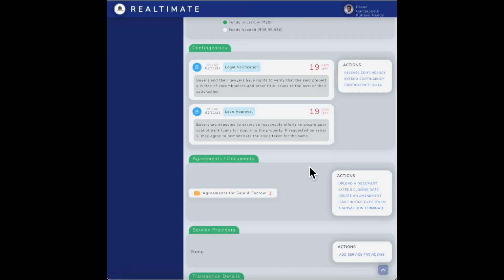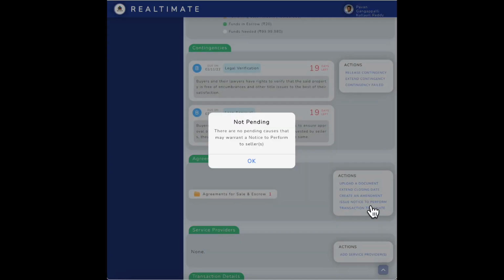And then it will generate an amendment and it will attach here, and both the stakeholders will need to sign off again. Now, let's say the buyer or seller is not responding for some reason, despite clearing the contingencies or being on top of things, then either the buyer or seller could issue a notice to perform.